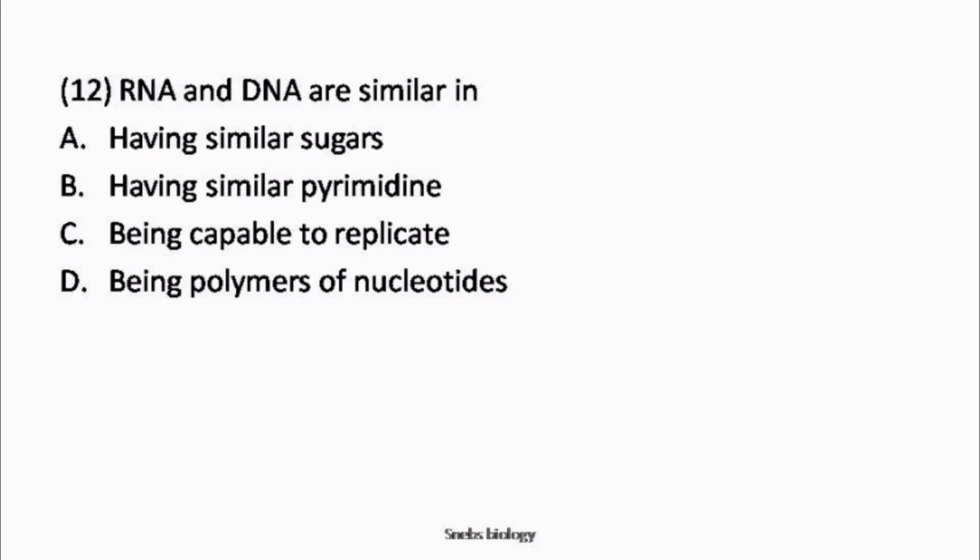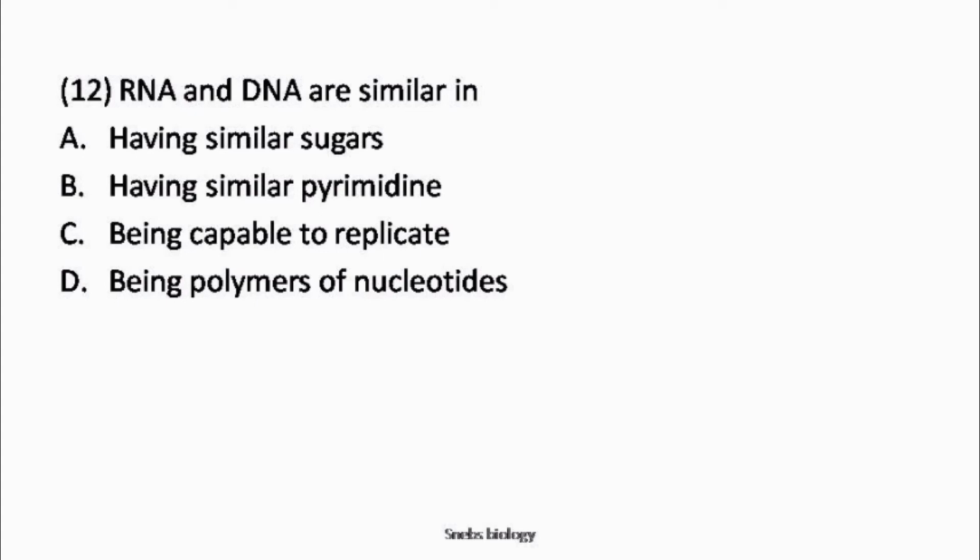Next, question number 12. RNA and DNA are similar in option A having similar sugars, option B having similar pyrimidine, option C being capable to replicate, option D being polymers of nucleotides. So the deoxyribonucleotide units of DNA contain 2-deoxy-D-ribose sugars and the ribonucleotide units of RNA contain D-ribose sugar. So option A will be wrong.